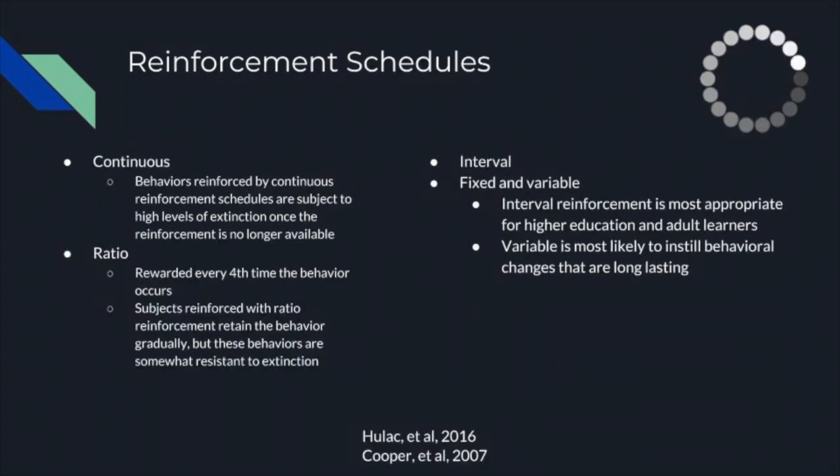Continuous. Imagine a situation where a student who refused to complete math problems received a piece of candy every time she completed one math problem accurately. It is likely that she will quickly make the connection between math problems and the candy and would likely complete many math problems quickly to receive that candy. The developmental aspect of math problem completion is known as behavioral acquisition. The student is acquiring the behavior rapidly because she is being rewarded for every behavioral occurrence. The technical term for this schedule is continuous reinforcement schedule.